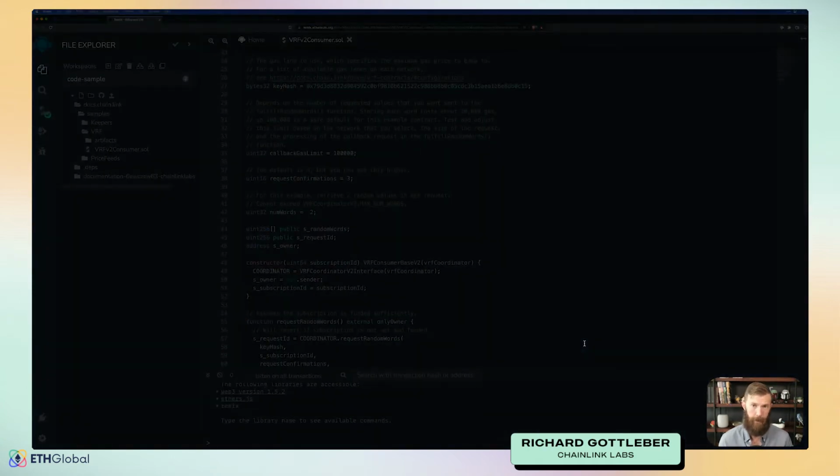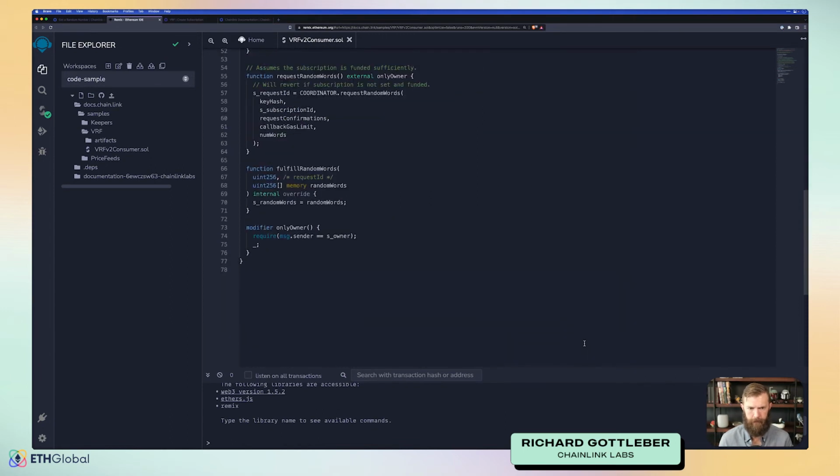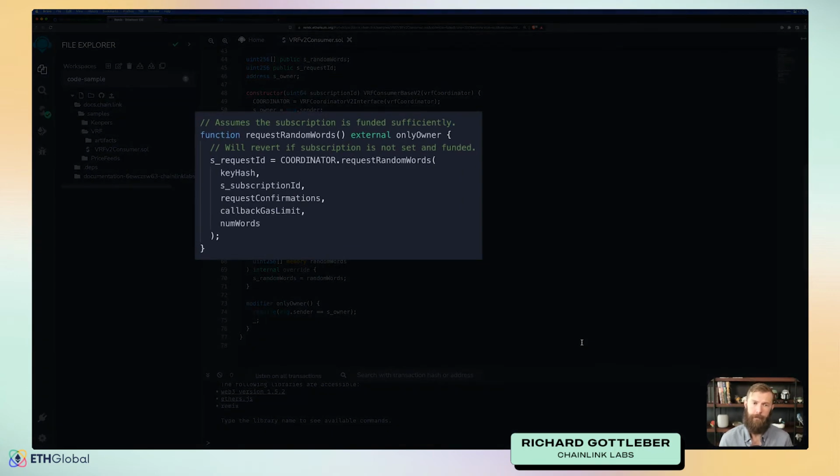We have our constructor, which, remember, constructors are run when the contract is deployed. This constructor takes a value in. We'll need to supply our subscription ID. Then we set up the coordinator, the owner, and we also set that subscription ID to what we passed in. Next, we have our request random words function. This function essentially reaches out to that VRF coordinator and says, hey, I'd like some random values, please. And it passes in all the information that we've set above, like the key hash, the subscription ID, the number of confirmations, the gas limit, and the number of words that we're looking for.